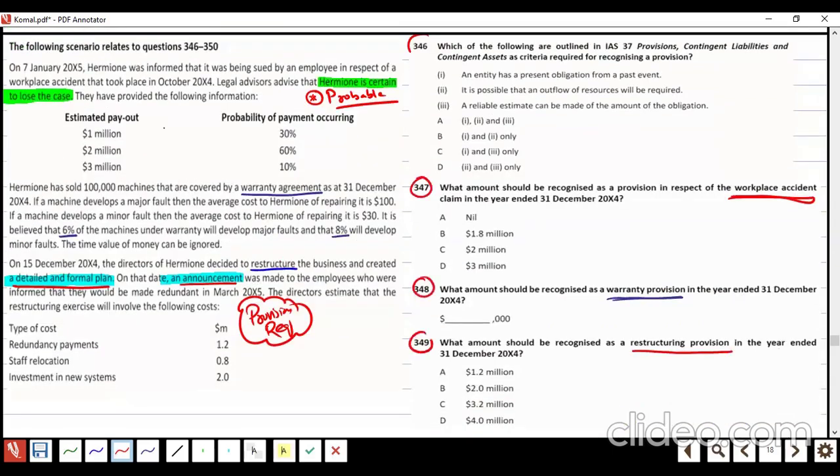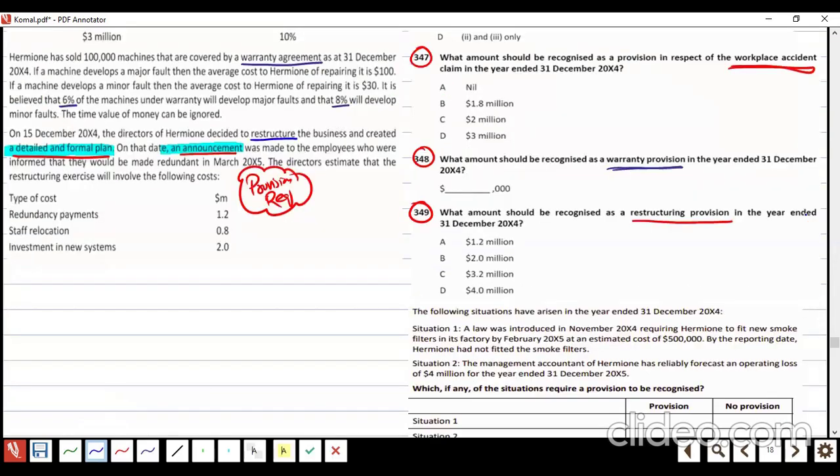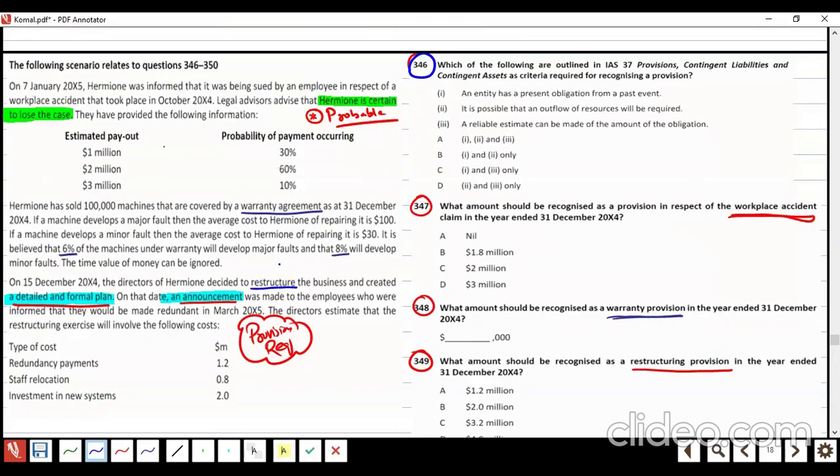This question and that question, circled with red color, relate directly to the scenario. But two questions, 346 and this one, 350, are just general knowledge questions about IAS. So let's start with 346.